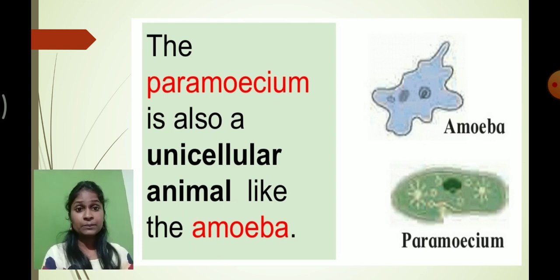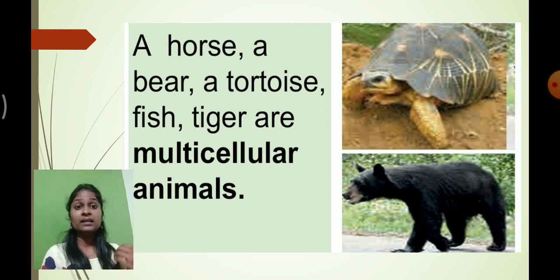There are many types of animals like amoeba and paramecium. We cannot see them with our naked eyes. If we want to see them, we have to use the microscope. Am I right? So amoeba and paramecium are unicellular animals. They are what? Unicellular animals, because they are made up of only a single cell. Understood? And on the other hand, you can see that the horse, bear, tortoise, fish, tiger and even we human beings, we all are multicellular animals. What do you mean by multicellular animal? The animals who are made up of many cells.